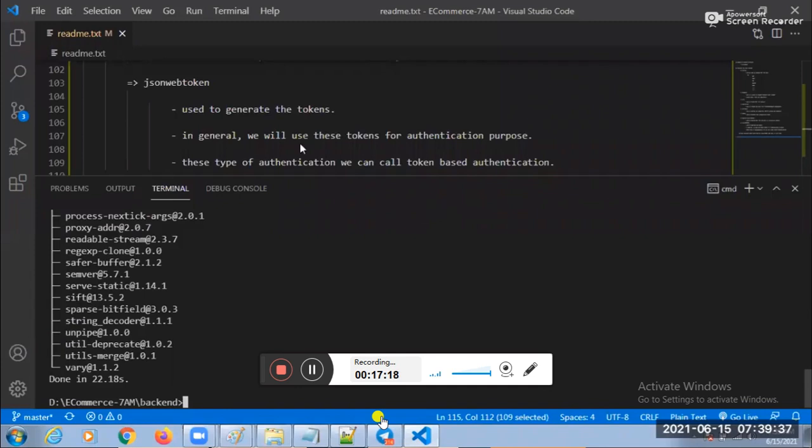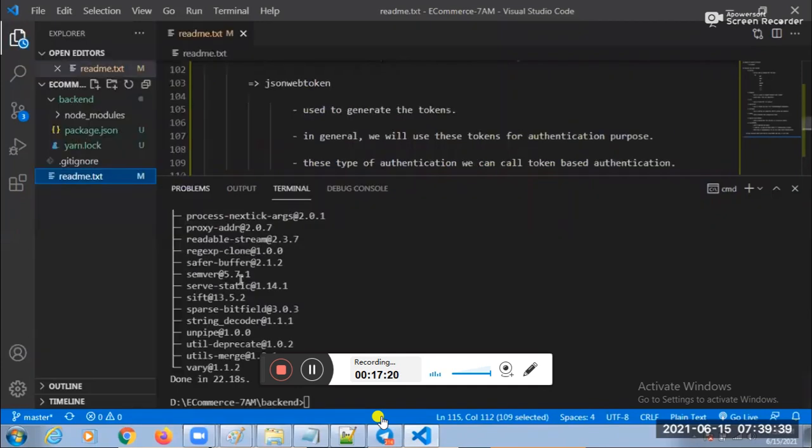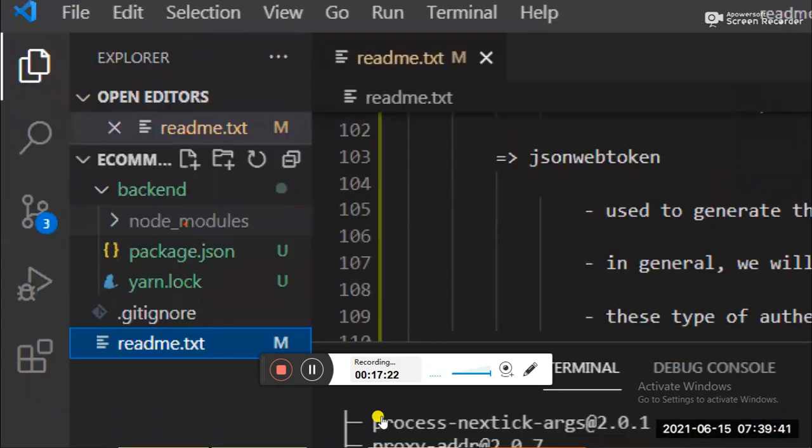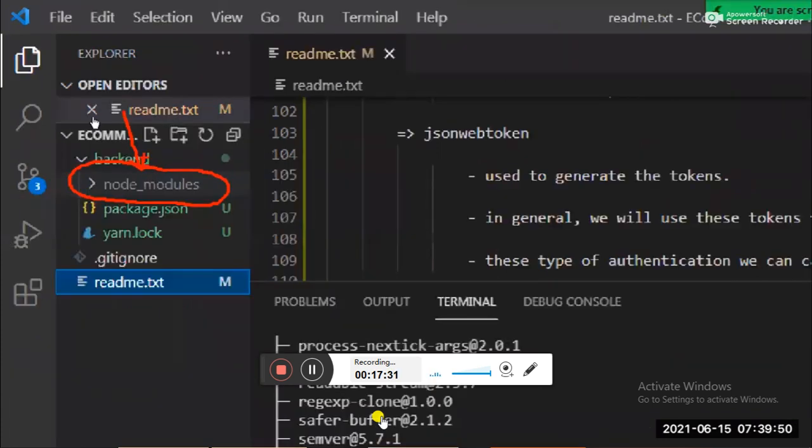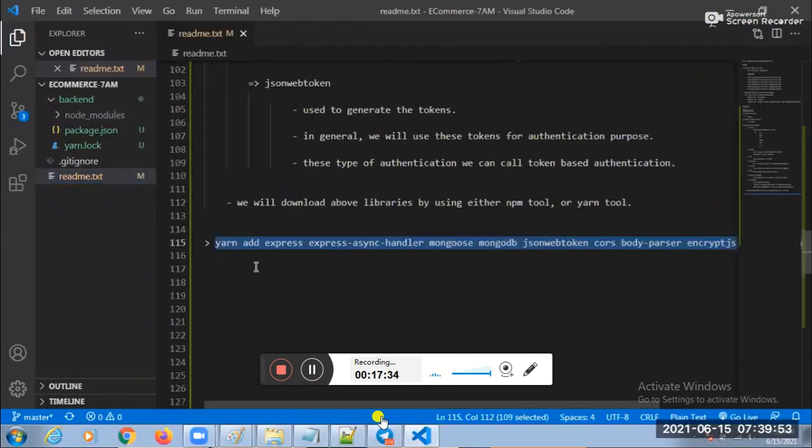Yes, guys, see this one here. Here which folder is created? One folder is created now. Which folder? Node modules folder. Automatically, all the libraries download to the node_modules folder.